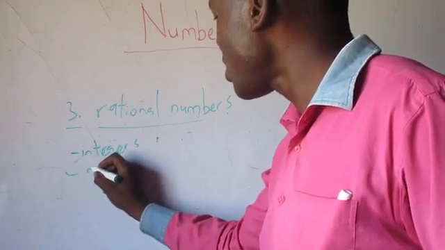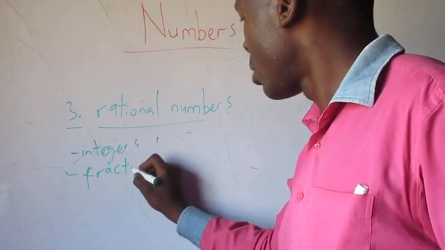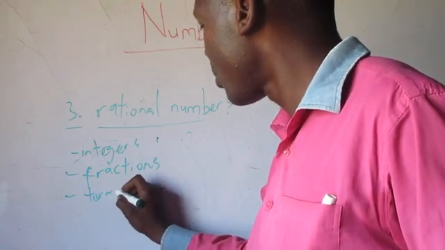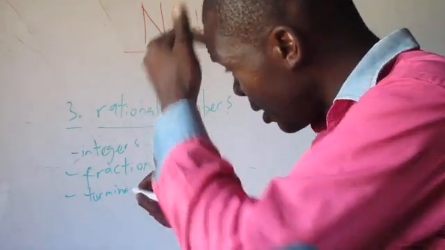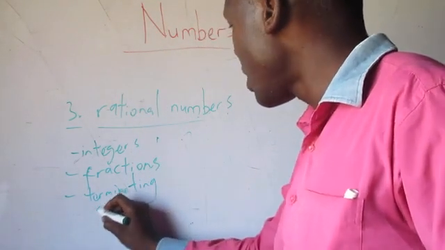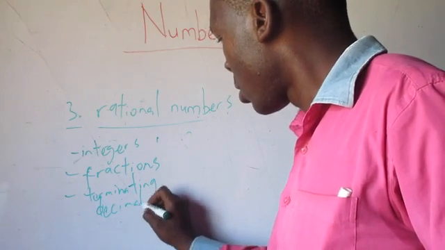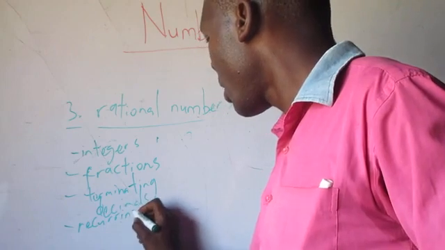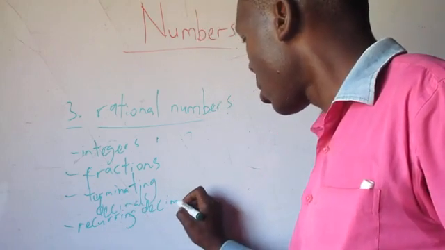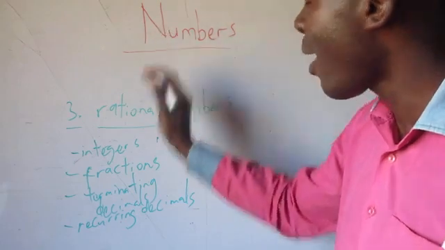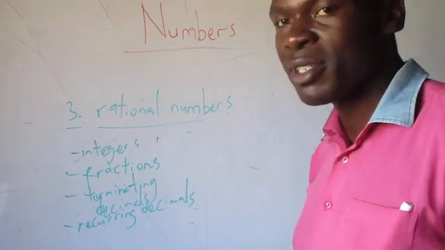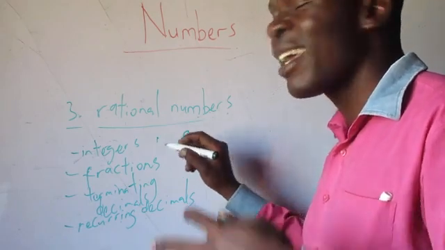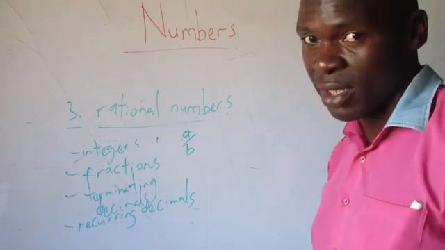Think of all fractions, and think of terminating decimals, and also recurring decimals. These are all rational numbers because they can be expressed in the form of a over b. They can be expressed as a fraction.